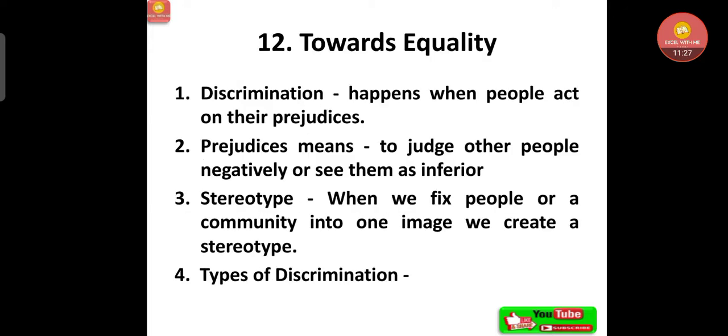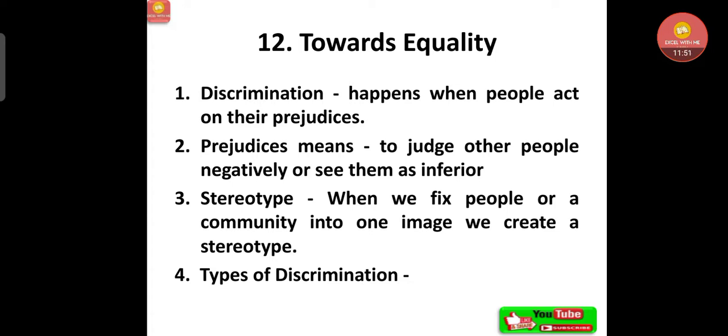Now last chapter, that is 12th chapter, towards equality. Now let's understand the terms discrimination, prejudice and stereotype. Discrimination happens when people act on their prejudices. Now what does prejudice mean? To judge other people negatively or see them as inferior. That is making a judgment beforehand. Before understanding the person, we make the judgments.